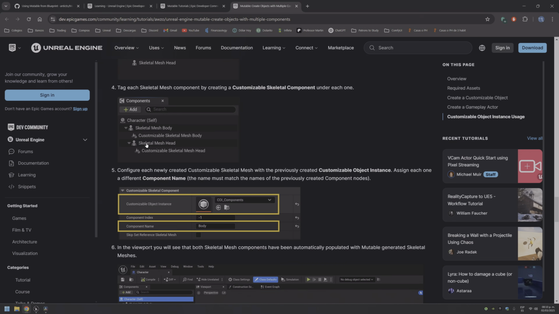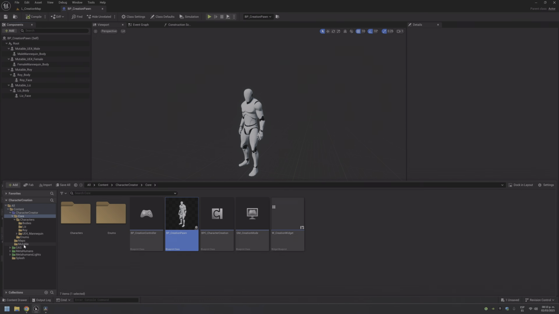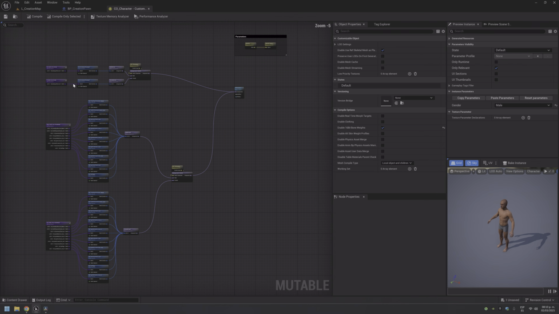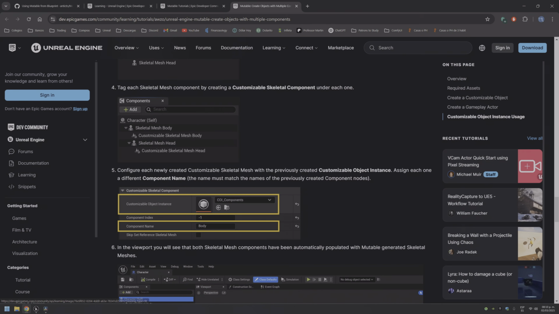The easiest one is by using a customizable skeletal mesh. It's customizable skeletal mesh, so you can see that I am not the only one that cannot pronounce it. That's the easiest way. You can then select the instance and the component. The component is there. This is the component name. It is what goes inside here.